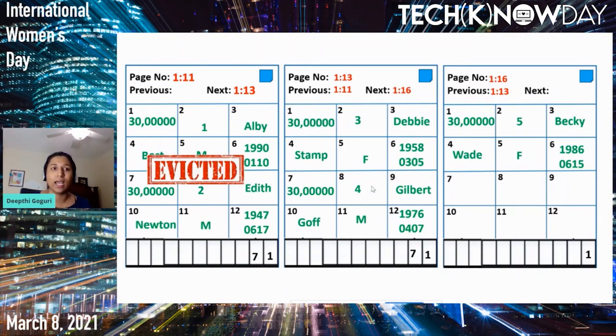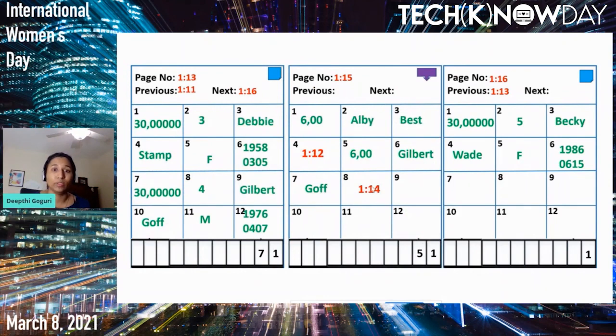So let's go ahead and grab the root page of the index, which is page number 15. We do not have space here, so we have to evict the least recently used page, which is page number 11, grab page number 15, and find where we have to fit in Becky Wade. Becky Wade will have to go to page number 12, because any value which is less than Gilbert has to go to page number 12.